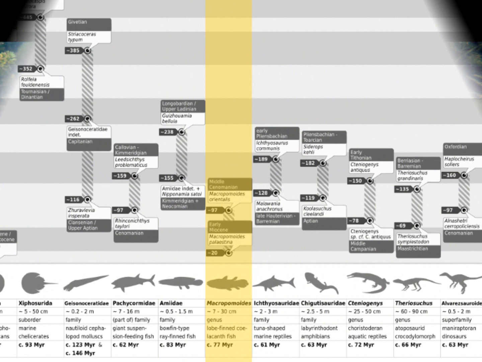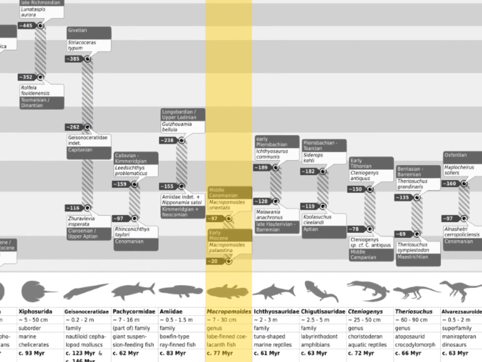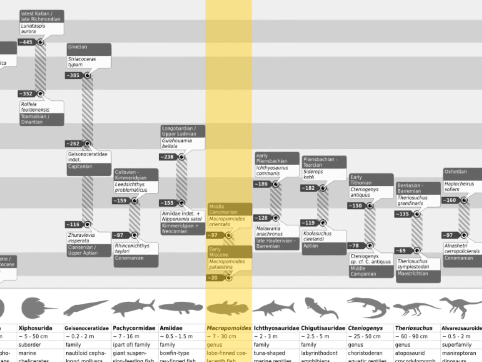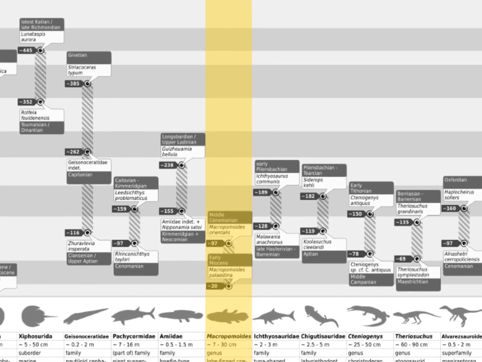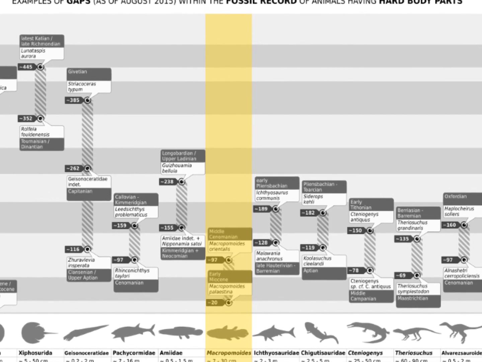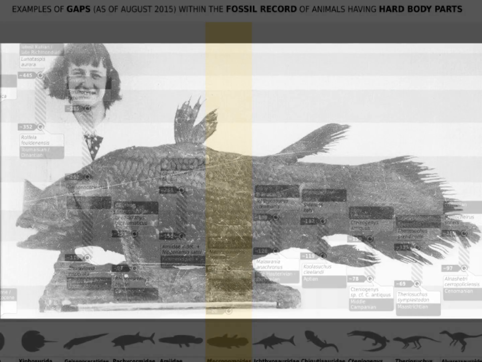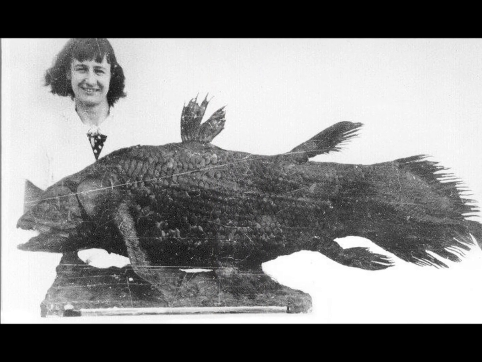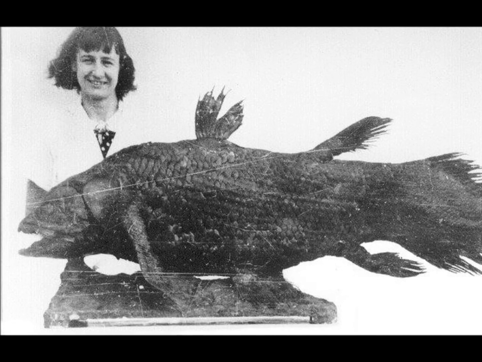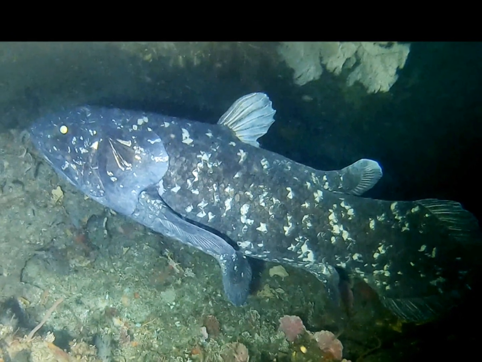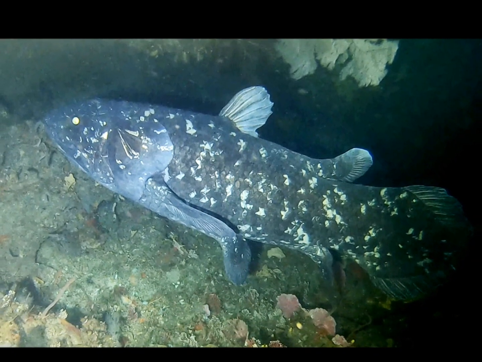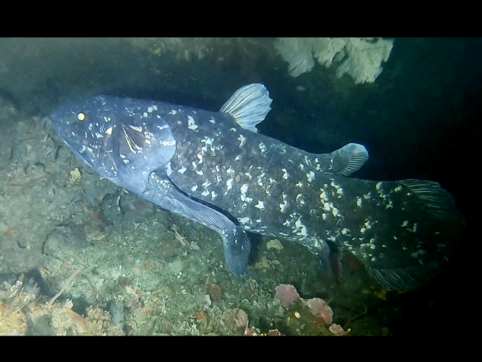The next one is really famous. It's the coelacanth, a living fossil. They've been in the fossil record since the Devonian, 410 million years ago, but they completely disappeared from the fossil record 97 million years ago, causing us to previously believe that they had gone extinct with the dinosaurs. Then in 1938 they were discovered off the coast of South Africa, proving that they had never gone extinct and are in fact still living today. Instead of completely disappearing from the fossil record, it is more likely that many coelacanths were killed by the flood in some of the lower layers, but that others survived and live on today.